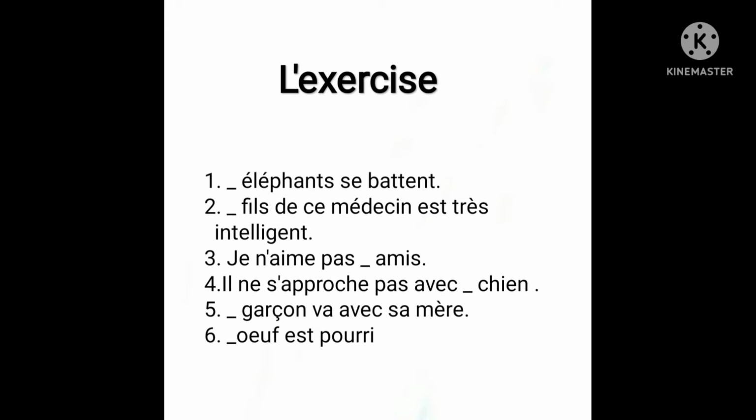Okay, so as we have the first sentence, let's start with it. Dash éléphants se battent. Elephants are fighting. Here you can see we have to use an article in the beginning of the sentence, so we will be using a definite article. And elephant, this subject is plural. So which article will we use? We will use les. Les éléphants se battent.